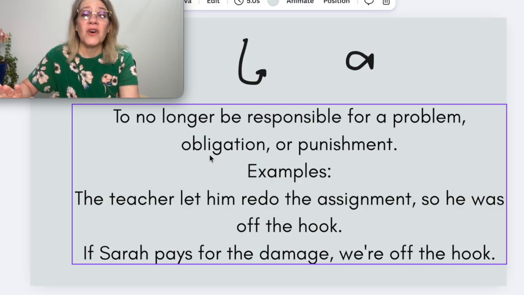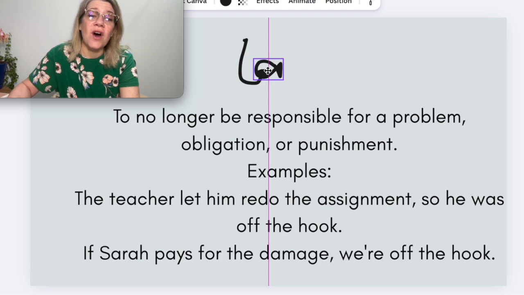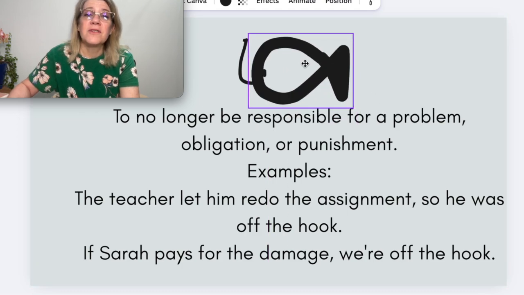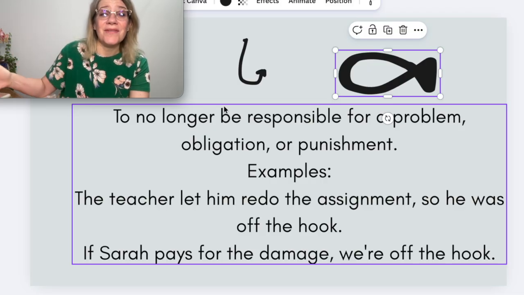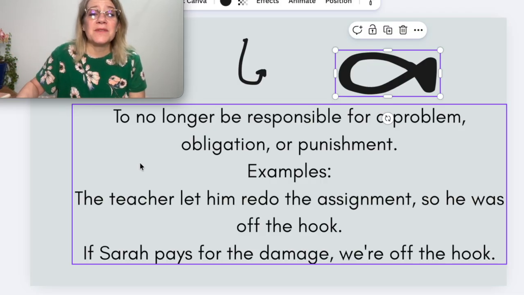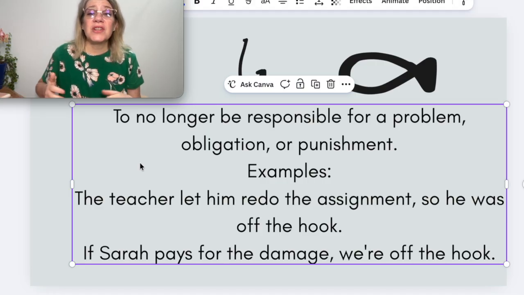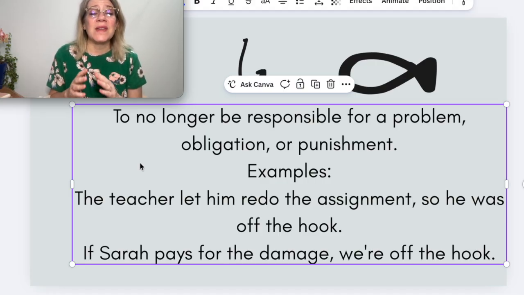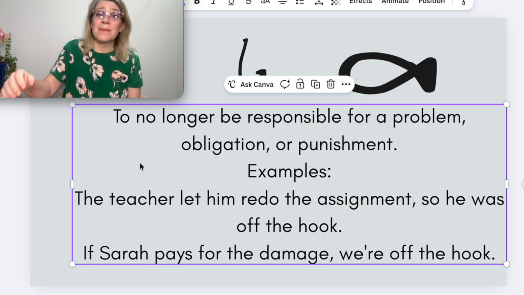You are off the hook. Okay, so this is a hook and this is a fish. Right now the fish is on the hook. Let's make the fish bigger. The fish is on the hook and now the fish got free. The fish is off the hook. You are no longer responsible for a problem, an obligation, or a punishment. The teacher let him redo the assignment, so he was off the hook. If Sarah pays for the damage, we're off the hook. We're no longer responsible for whatever that damage was.